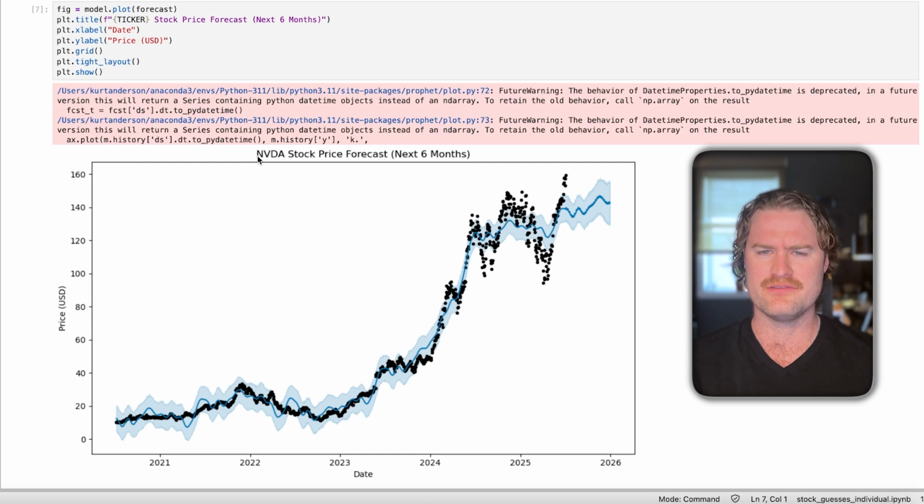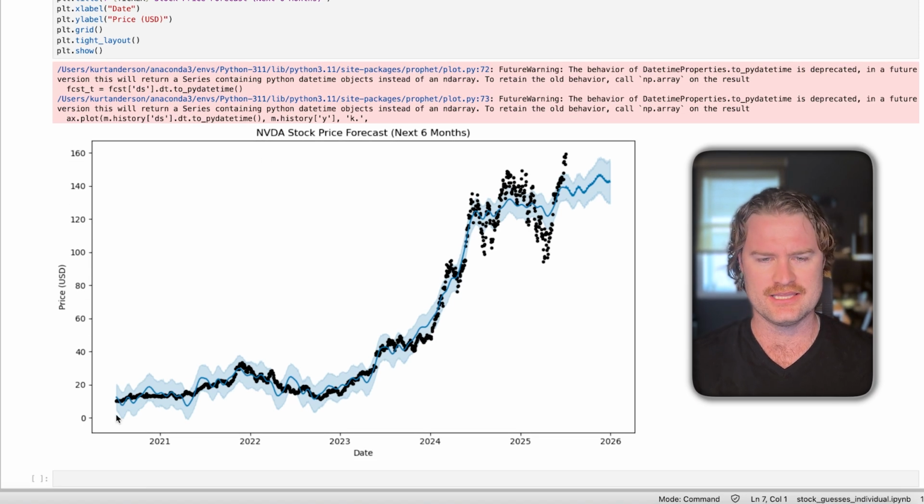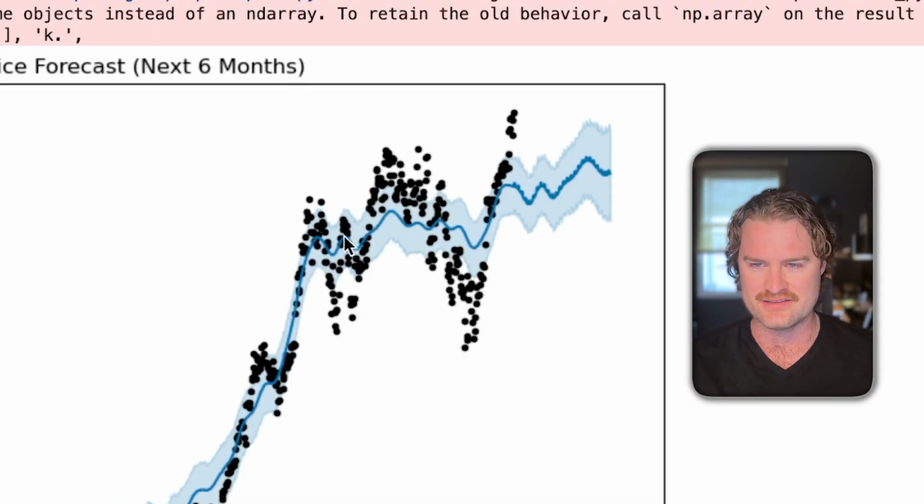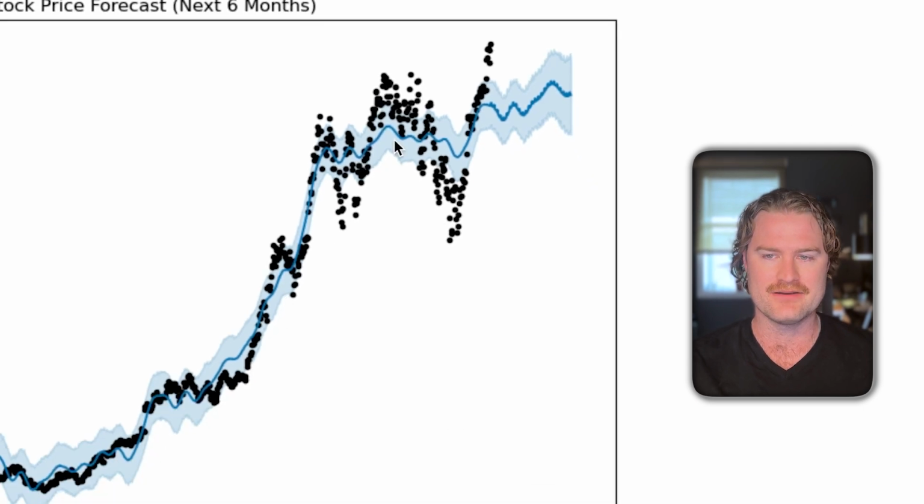We went ahead and went with NVIDIA on this, and it is showing the climb over time. And you can see that we have a prediction into the future, which is right here. These are the actual plots. This is what it's predicting. It's predicting a little up and down for the next 3 months or so, and then it's going to move onwards by going up. So a very interesting prediction. You can see that it's running off of this model where it goes up and down and up and down, and it's predicting that it's going to continue this sort of linear trend upwards.